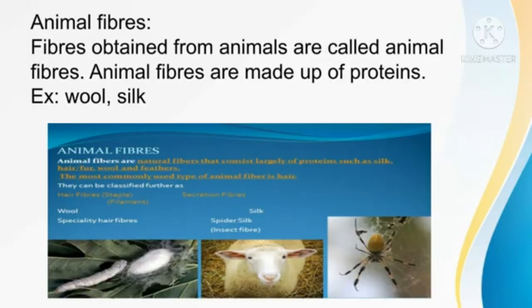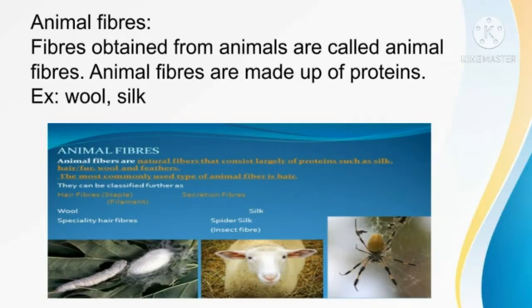Animal fibers are made up of protein. Protein produces a bad smell on burning.